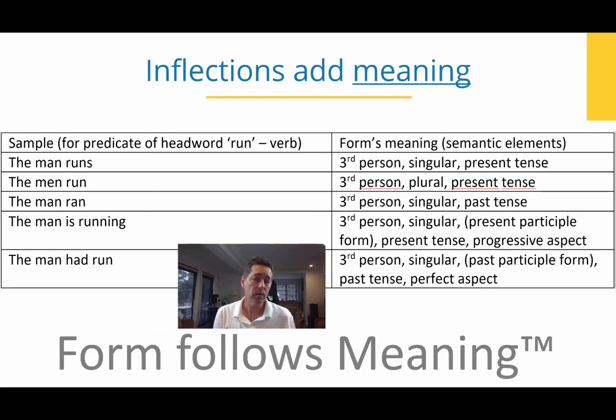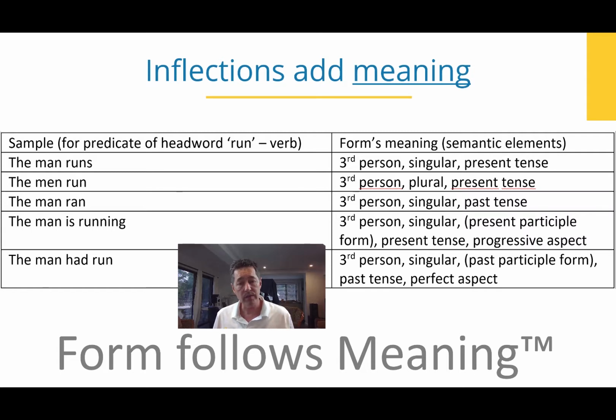Okay, now here's how a dictionary works. We've got the man runs, the men run, the man ran, the man is running. We've got these different forms of the particular definition, particular meaning of run. So run, in the case of the man run, is always this same thing, but we're adding elements of meaning. So singular is an element of meaning, third person is an element of meaning, present tense is an element of meaning, and those elements of meaning then contribute to the entire sentence. Or as I like to say at the bottom there, form follows meaning. The point is that the dictionary definition covers all of those elements.